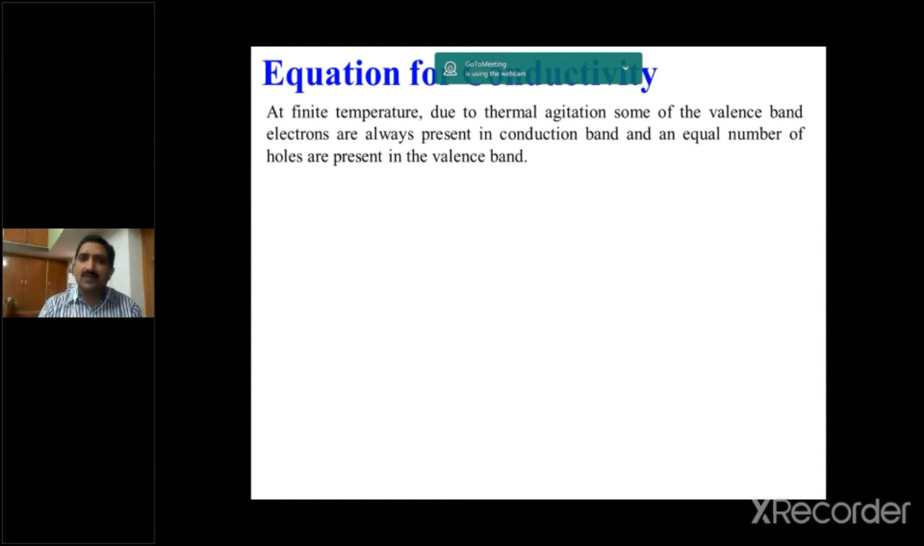That is, I am taking it as at finite temperature. At finite temperature, due to thermal excitations, some of the valence band electrons are always present in the conduction band, and an equal number of holes are present in the valence band. Here, the number of available electrons in the conduction band must be equal to the number of holes available in the valence band. That is the case in an intrinsic semiconductor. So at any temperature the Fermi level lies exactly at the center between the valence band and conduction band in an intrinsic semiconductor. Already this was proved in carrier concentration of intrinsic semiconductor.